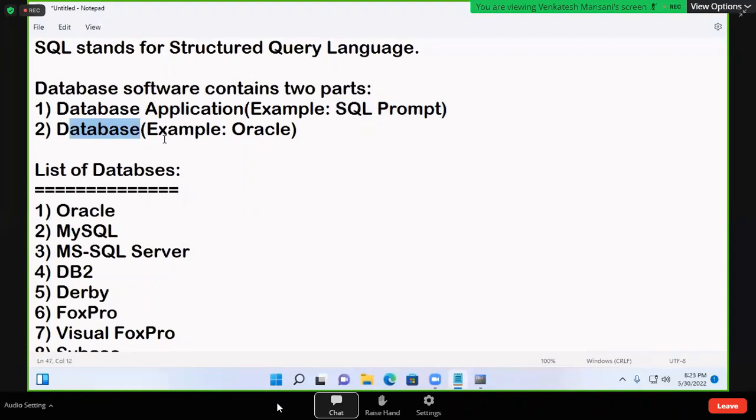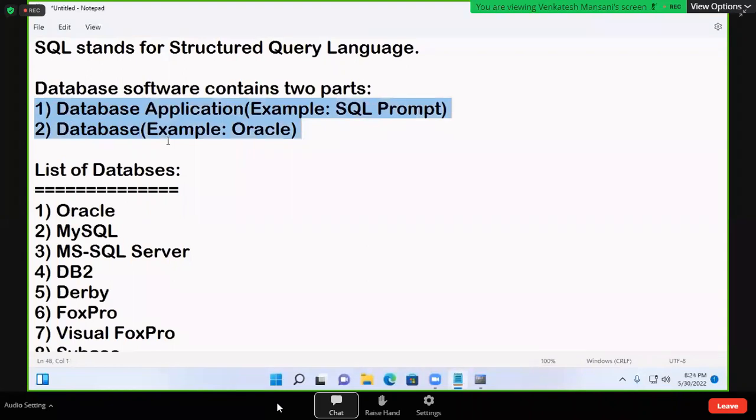Now, database contains data. If you want to see the data, you require an application, because the database we cannot open, we cannot see. That is the reason one application is required for communication. That application is also provided by Oracle Corporation only. This is a predefined application, already defined, also given by Oracle company only.